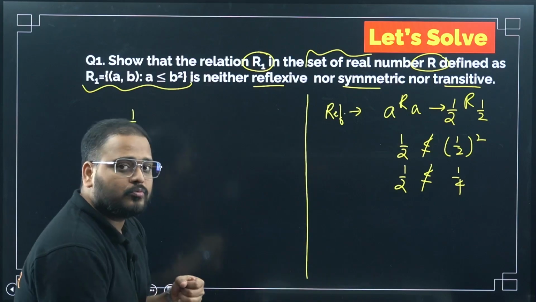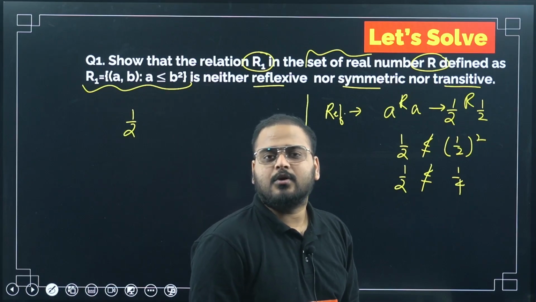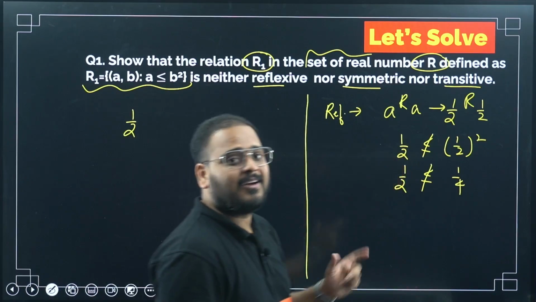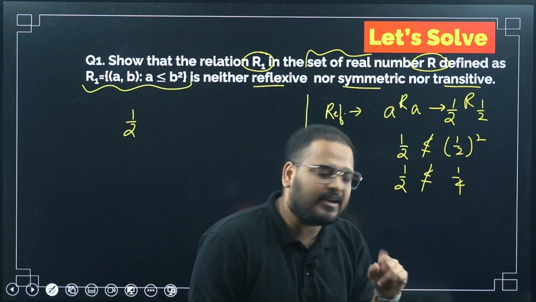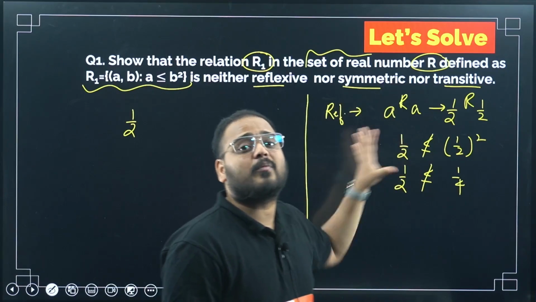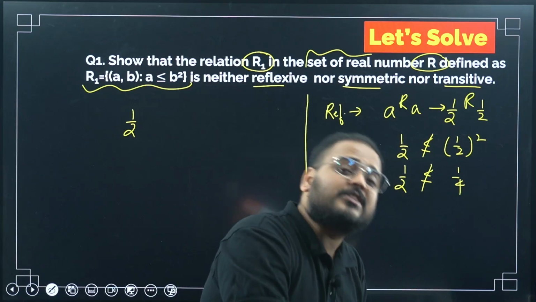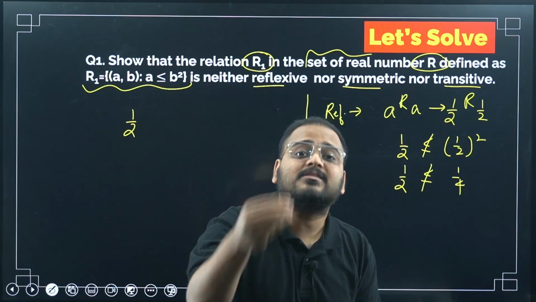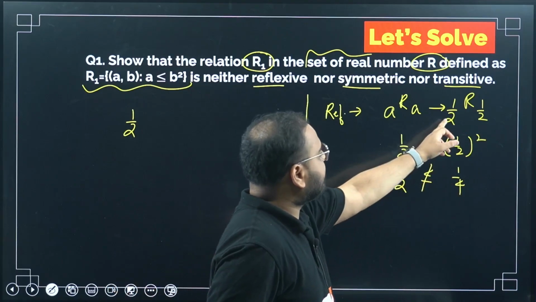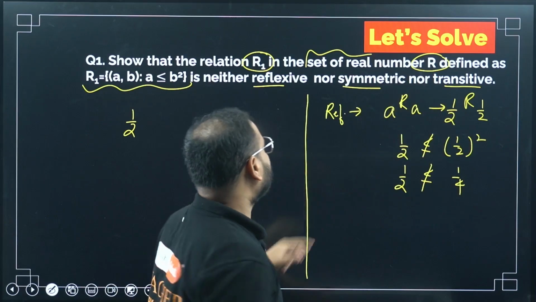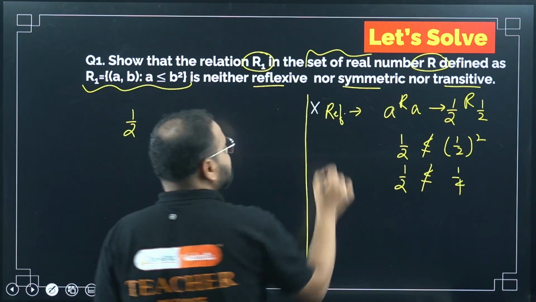What if I take 2? 2 and 2 square. 2 is less than 2 square, no? So 2 less than 4 means yes, this is valid. We will not check where it is valid. Even if at one point it is not valid, then this relation will not be reflexive. So do not check for the point where it is valid. Check for the point where it is not valid. That will reach the answer or conclusion fast. So 1 by 2 we have taken, it's a real number and not reflexive. So not reflexive.